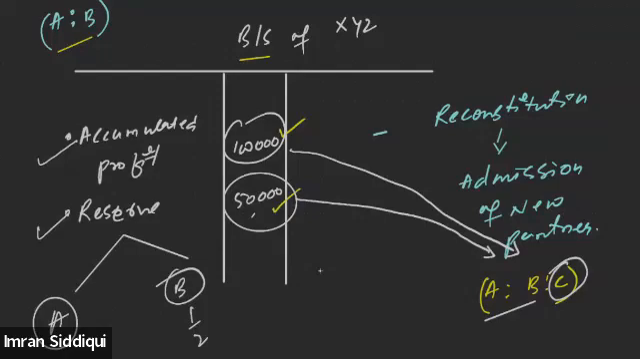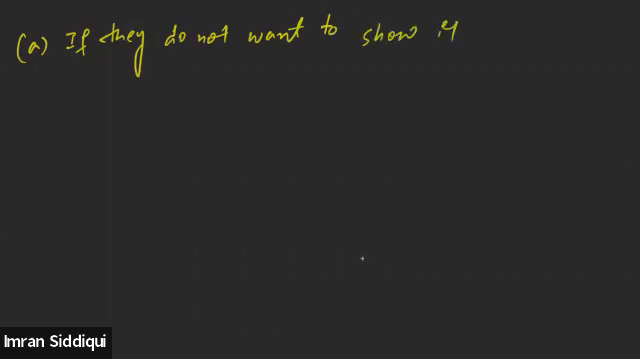Is it clear now? Yes, sir. Okay. Now this is what I'm trying to explain to you: if they do not want to show it in the books of account, that means they are willing to distribute the accumulated profit among themselves. Then in such a situation, this treatment will be done.